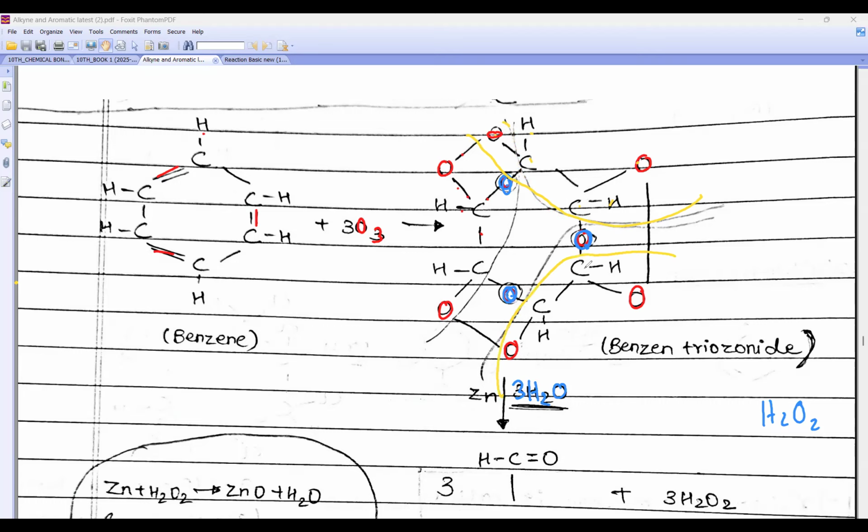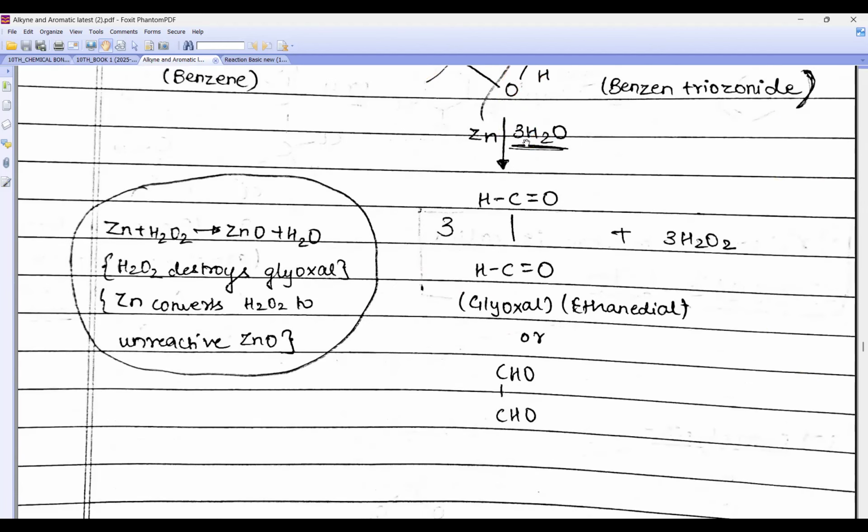It will be like this, beta. CHO. Then again one more breaking, this CHO. CHO is aldehyde, and these three blue oxygen will go with 3H2 and give you 3H2O2. So this CHO you will get how many times? CHO, Rhea beta, CHO. How many times will you get, beta? Three times. Can you see this CHO? Three. Look here, I have written a three. So here also you can write.